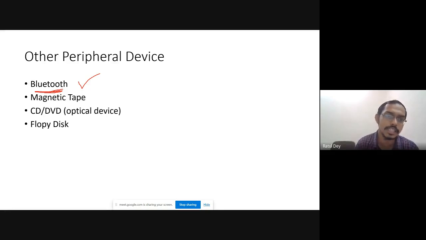Can anyone say why the name is Bluetooth? Well, is there any blue color concept? Can anyone?